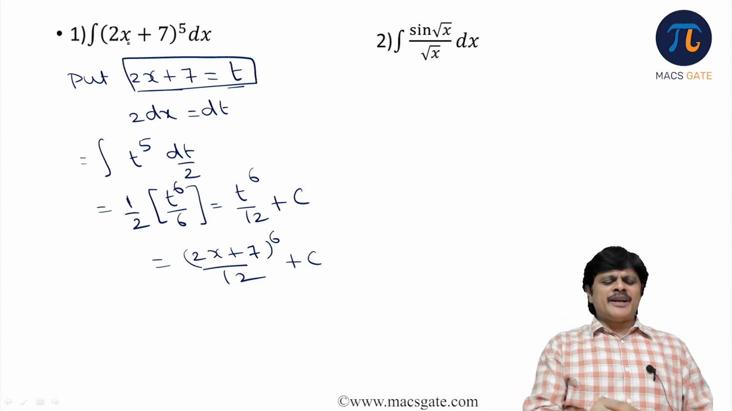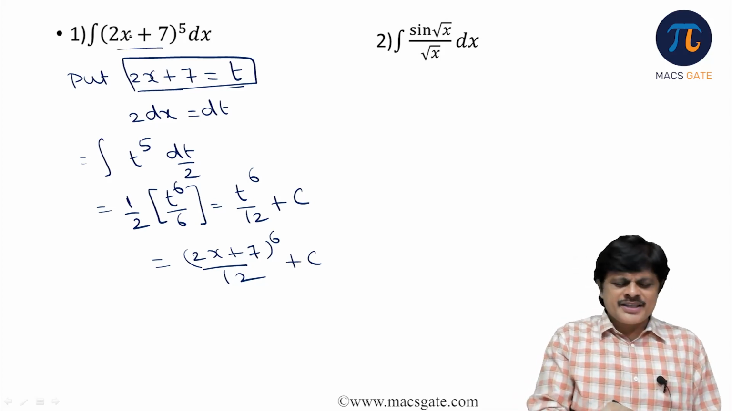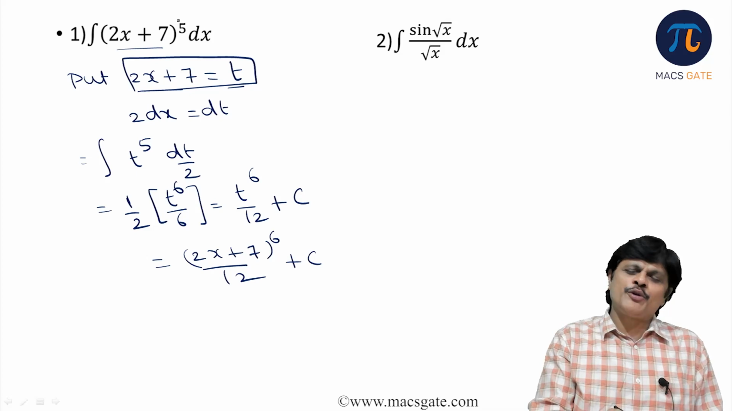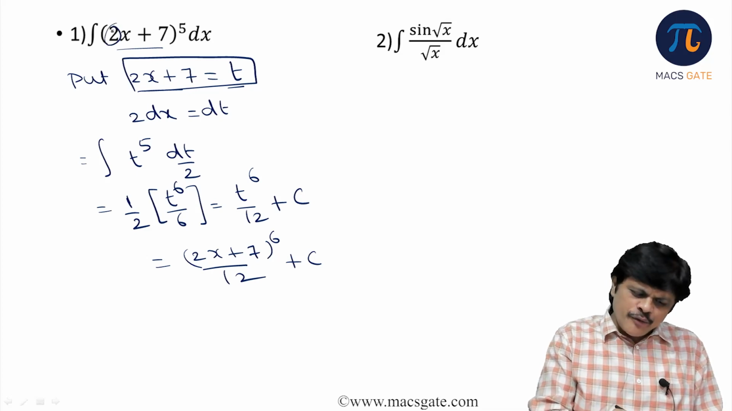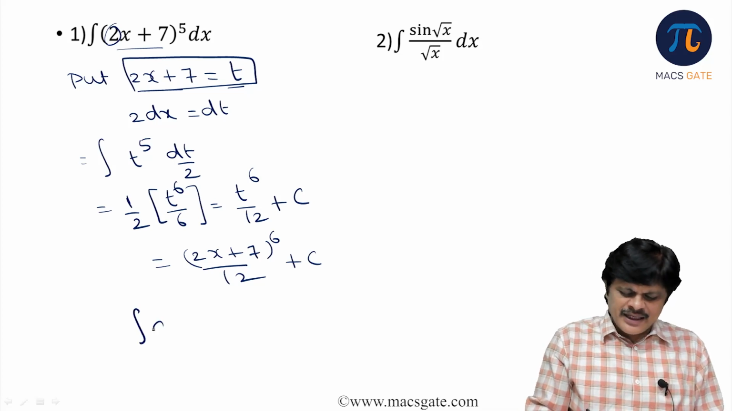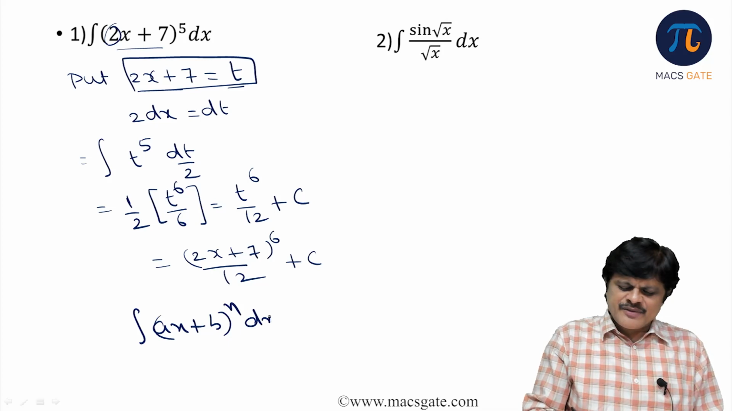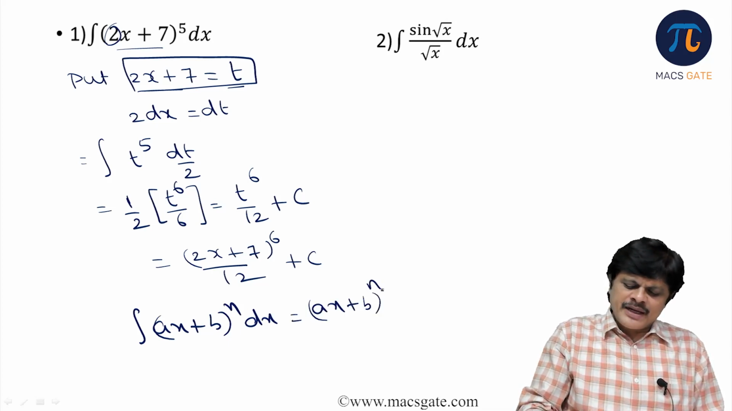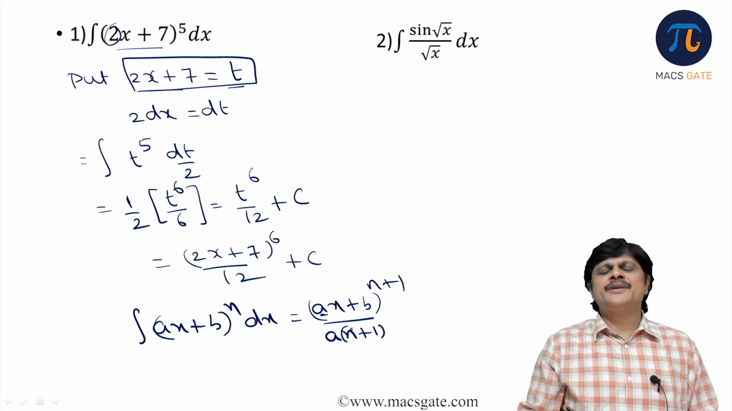But actually whenever you have such a linear term, instead of doing all that stuff, directly you write (2x plus 7) whole power 6 by 6, and the coefficient you can write in the denominator. Directly you can do it. For example, integral of (ax plus b) whole power n dx, whenever you have this, can be written as (ax plus b) whole power n plus 1 by n plus 1 into the coefficient of x, which is a. Like that you can write.